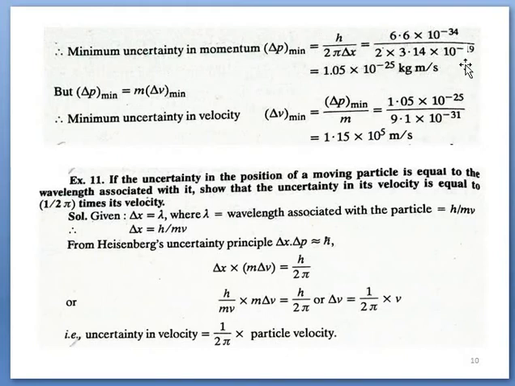Delta x was given as 10 power minus 9. So by keeping that value in this equation, we have delta p minimum. Delta p is expressed by m delta v minimum. So if p is minimum, then velocity will also be minimum. And by dividing by m, we find delta v minimum in the order of 10^5 meter per second.